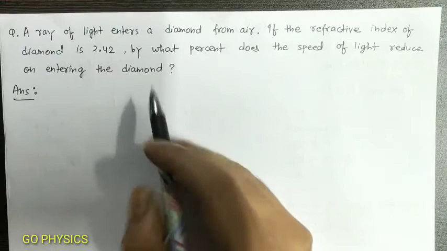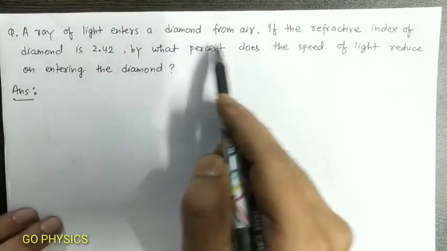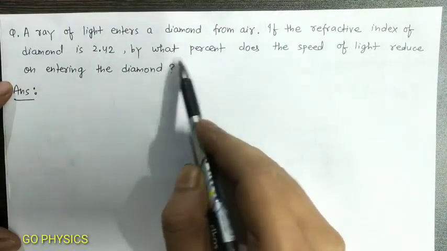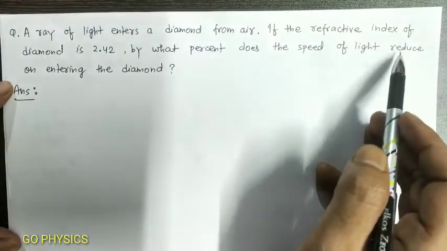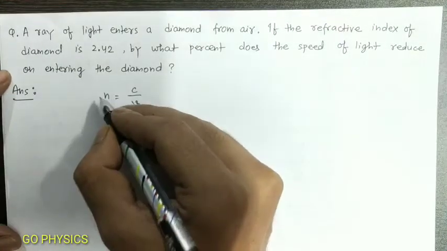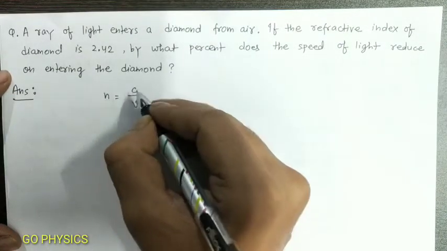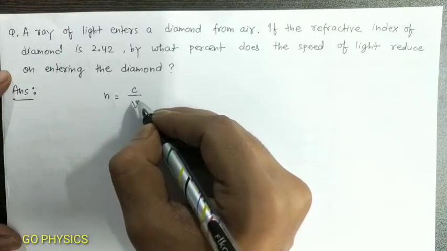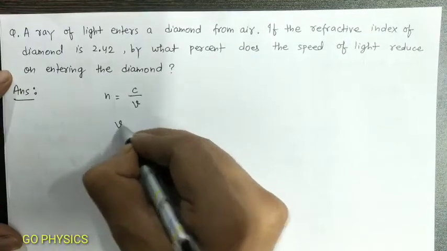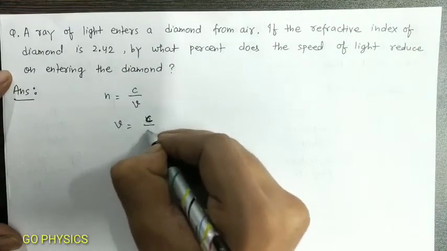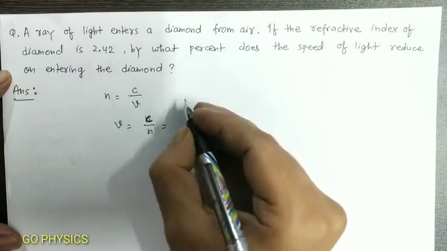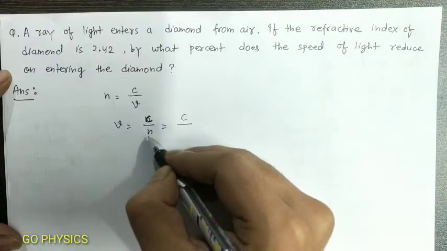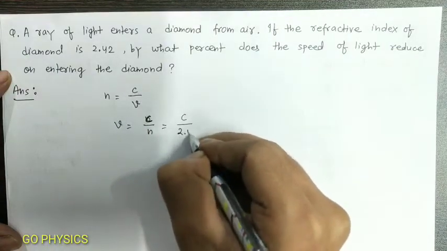Now let us see a numerical. A ray of light enters a diamond from air. If the refractive index of diamond is 2.42, by what percent does the speed of light reduce on entering the diamond? As we know, refractive index is equal to the speed of light divided by the speed of light in the given medium. So from here, V is equal to c by n, and the refractive index of diamond is given as 2.42.